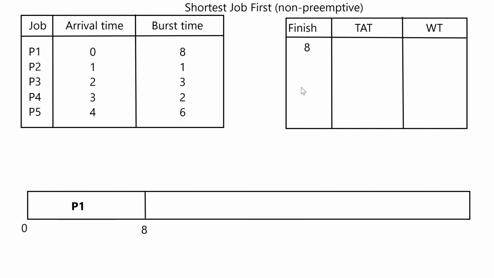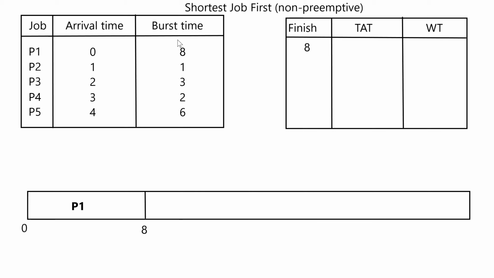Now note that this is a non-preemptive algorithm, so processes P2, P3, P4 and P5 have all arrived before P1 has even finished its execution, because their arrival times are 1, 2, 3 and 4 respectively. But they did not take over P1. Why? Because this is non-preemptive. Later in the next video we will be doing the preemptive SJF algorithm and there we will see that these processes will take over this one process. So this is how we schedule the first process first and it will take 8 units of time.